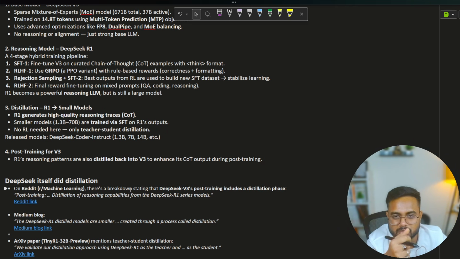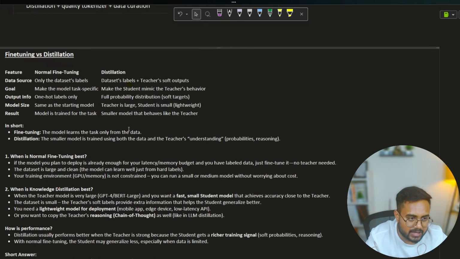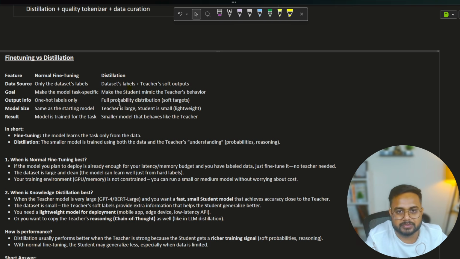I kept the mathematical concept of distillation with respect to DeepSeek because it is a state-of-the-art model, and I intentionally kept this particular model. So let's discuss the differences, and after that I'll close this session.